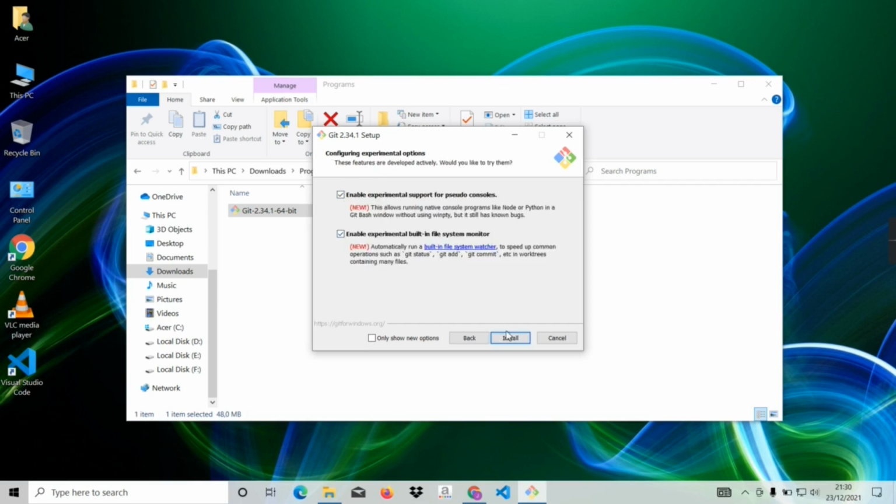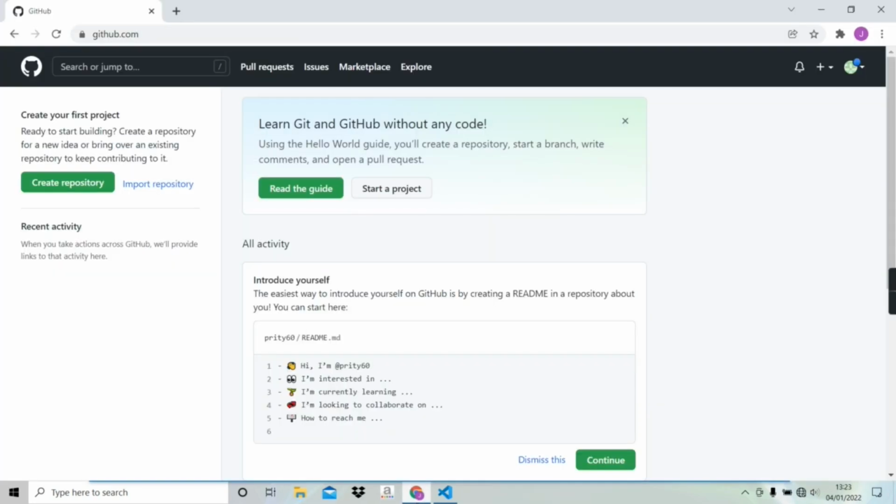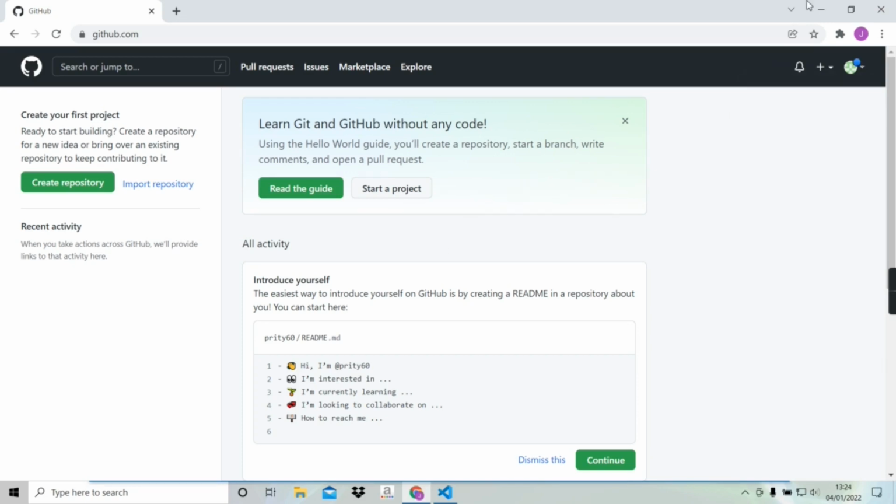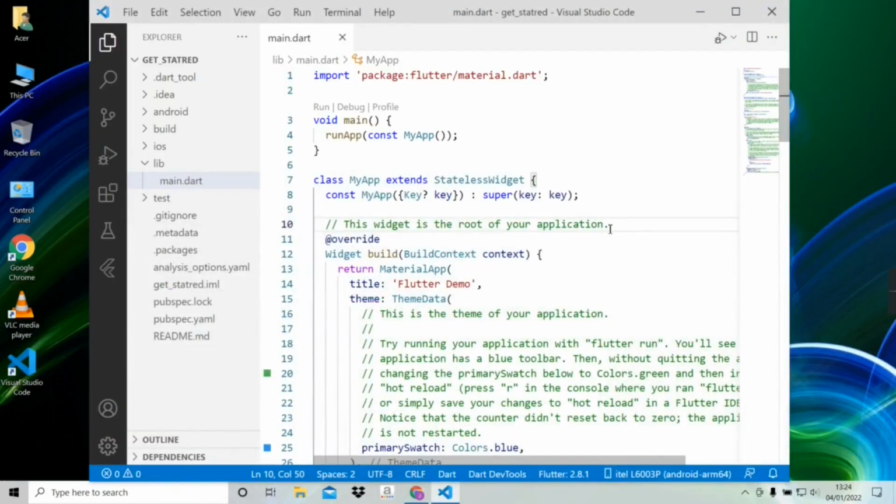And now by clicking the install button, this file will be installed. Now to use GitHub we must create an account on GitHub, and we have to sign in to the account. So now we'll go to VS Code and write some commands to host our project on GitHub.